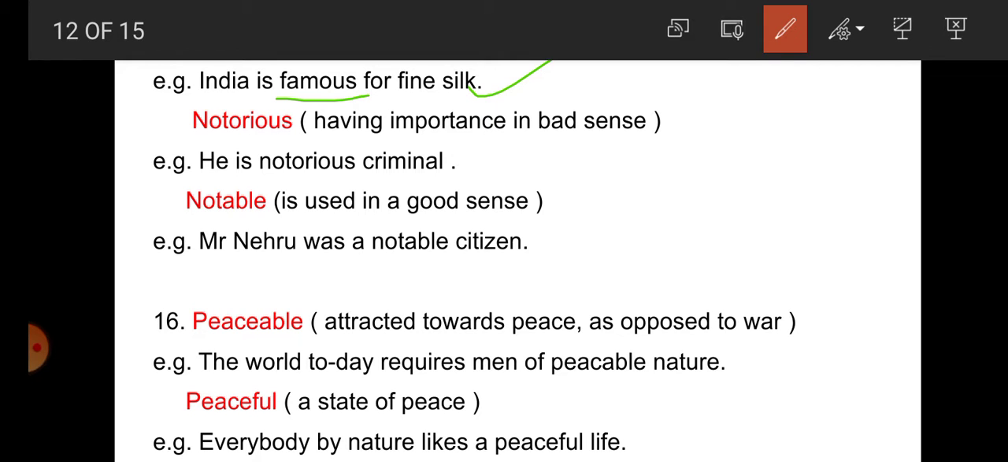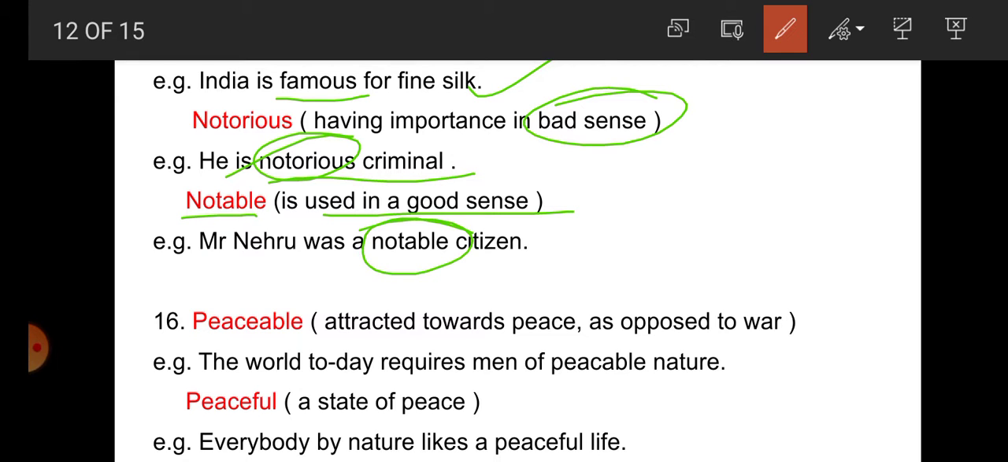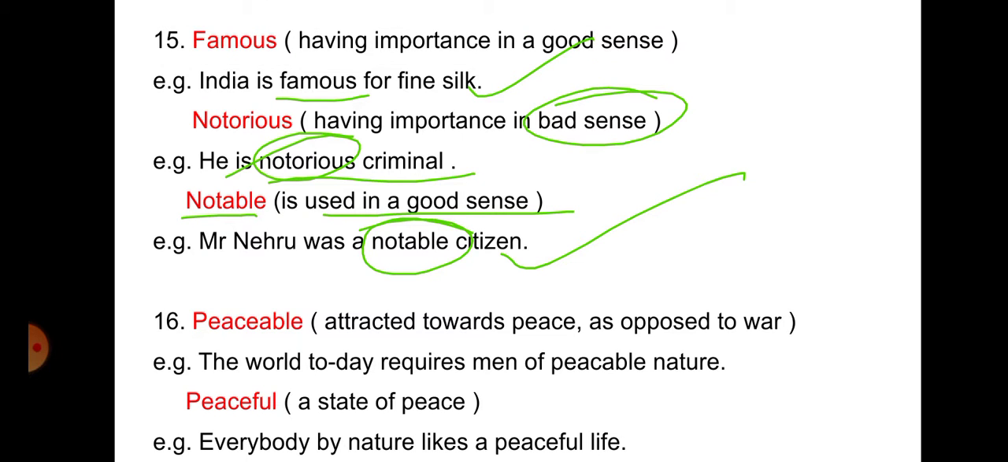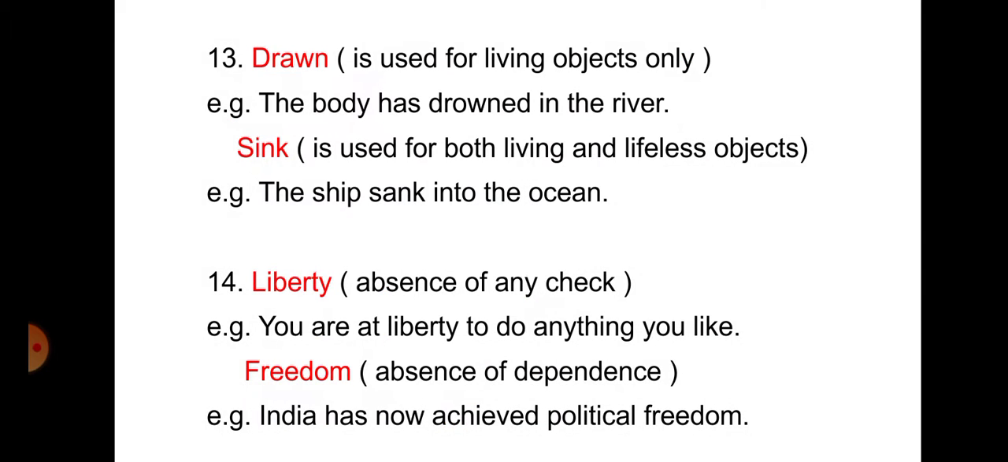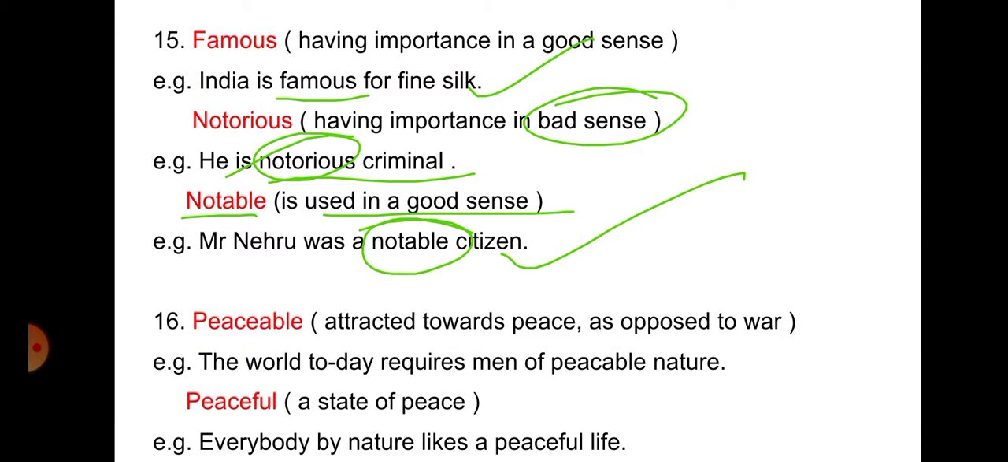Now notorious in bad sense. For example, he is a notorious criminal. So he is famous but in bad sense. That's why notorious is used. Now notable in a good sense. Again, Mr. Nehru was a notable citizen. So a very famous citizen. That's why here notable is used. So student, we get here that famous, notorious and notable are synonyms. Famous is used in good sense, notorious in bad sense, and notable in good sense again.